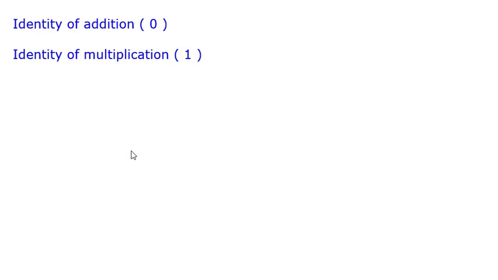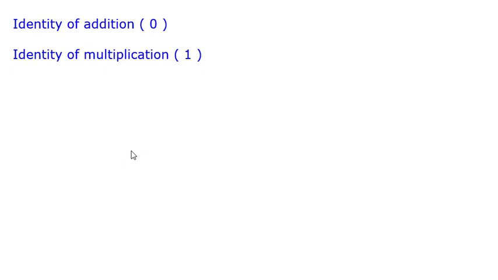Now in the same way, the identity for multiplication is 1. If I multiply any number by 1, I will get that number only. Or if I multiply 1 to any number, I will get that number. So 1 is called the identity for multiplication.